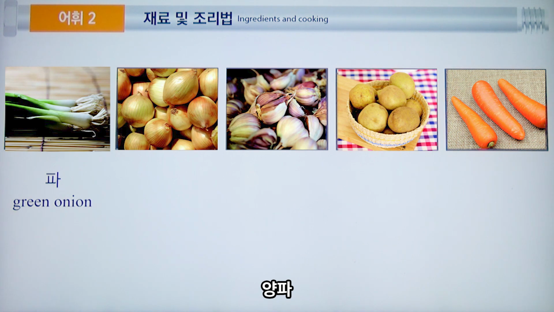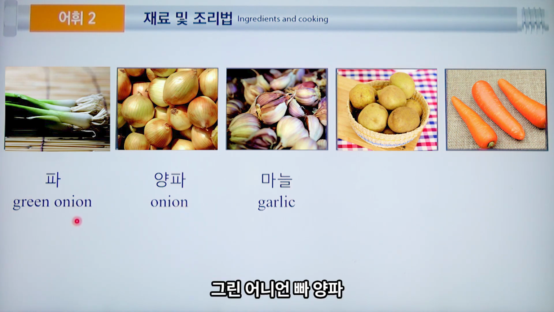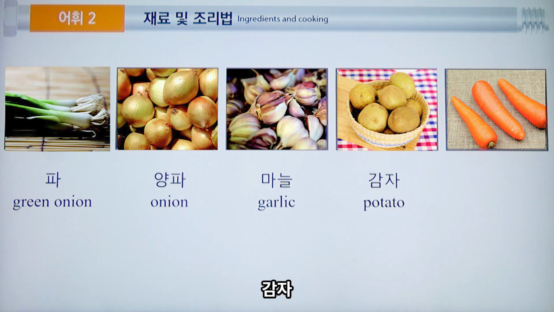파, green onion. 양파, onion. 마늘, garlic. So, onion, 양파, green onion, 파, garlic, 마늘. 감자, potato. 당근, carrot.